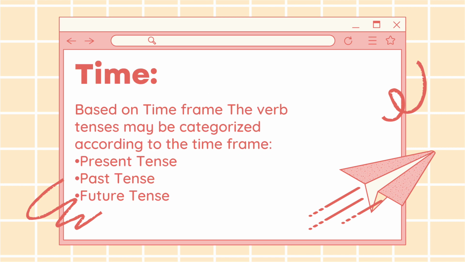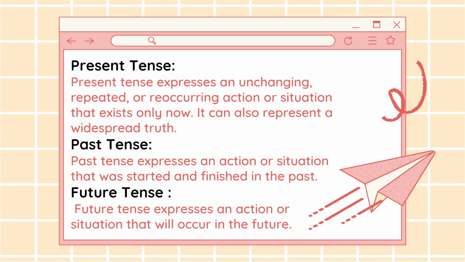Based on time frame, the verb tenses may be categorized according to the time frame like present tense, past tense, and future tense. What is the present tense? Present tense expresses an unchanging, repeated, or reoccurring action or situation that exists only now. It can also represent a widespread truth. Past tense expresses an action or situation that was started and finished in the past. Future tense expresses an action or situation that will occur in the future.